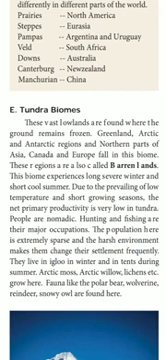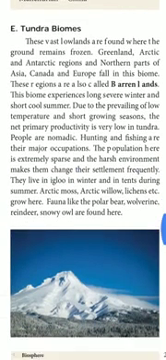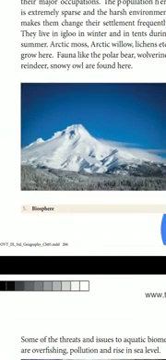Arctic moss, Arctic willow, lichens, etc. grow here. Fauna like the polar bear, wolverine, reindeer and snowy owl are found here. So this biome will be very cool.